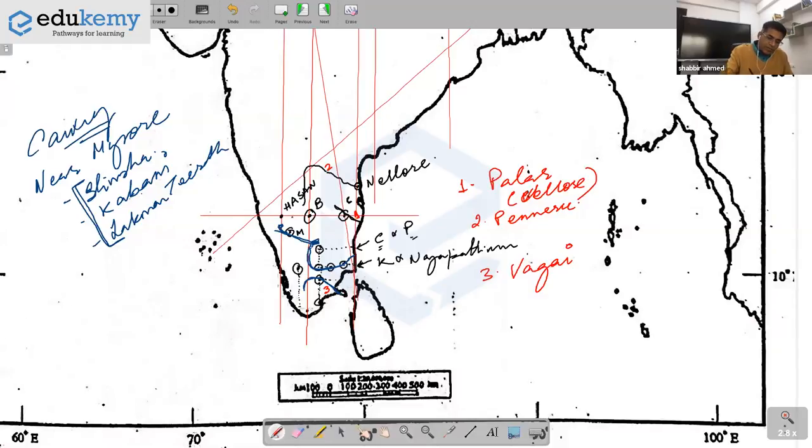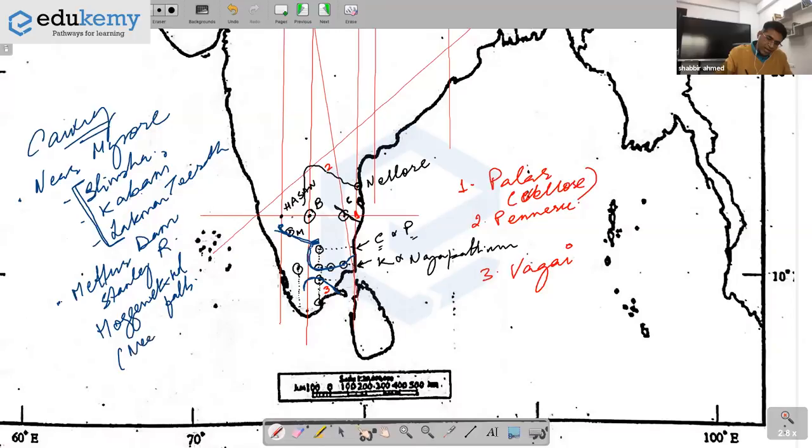Then it has this fall, Mettur Dam, also Stanley Reservoir. Do you know the name of the fall? Hogenakkal Falls. Okay, so this is all near Salem. You all know Salem is an industrial region, steel plant. It also passes through Karur, Trichy, and Tanjavur. And please know this, the delta of Kaveri starts from Trichy. From here it starts branching out like this. It becomes the delta of Kaveri.